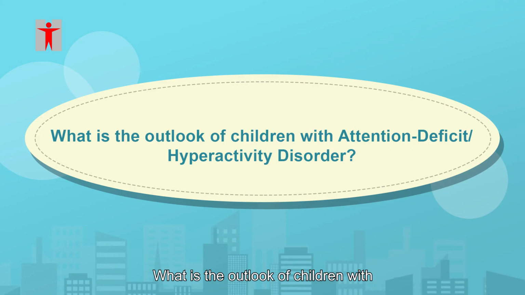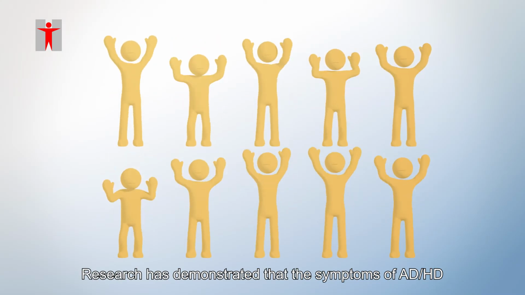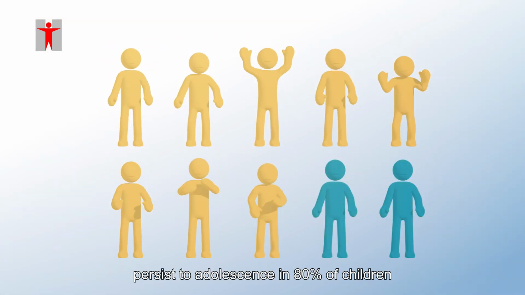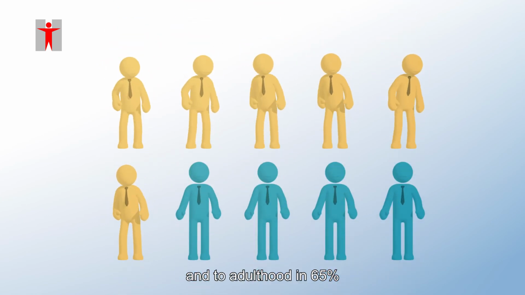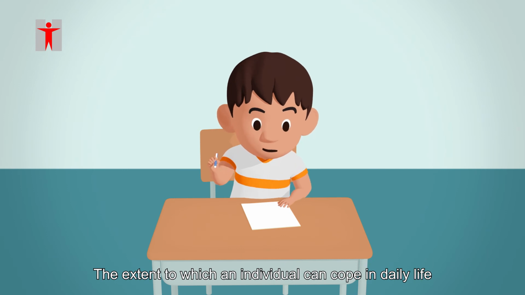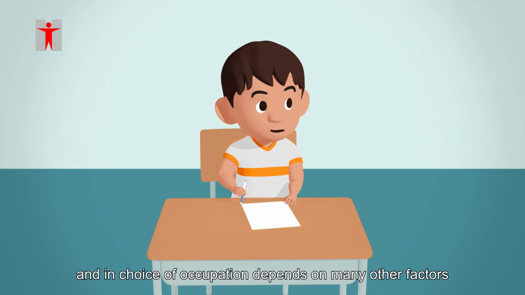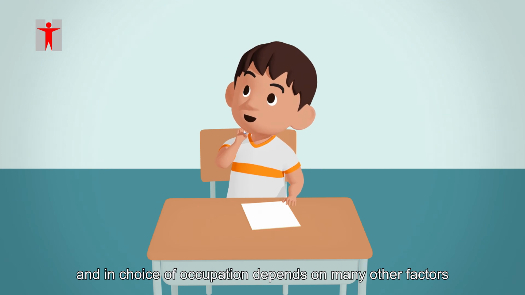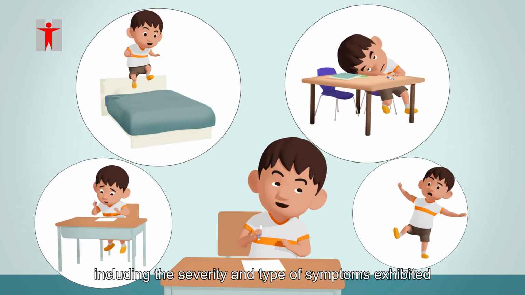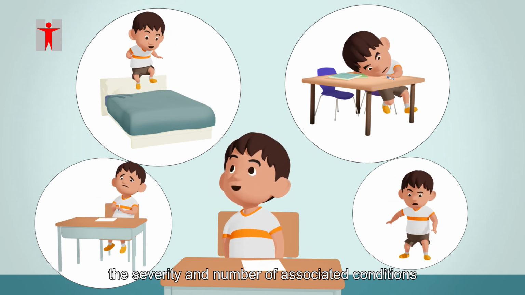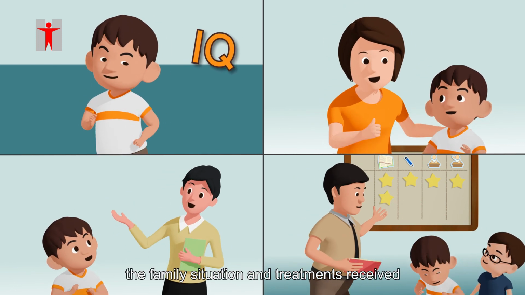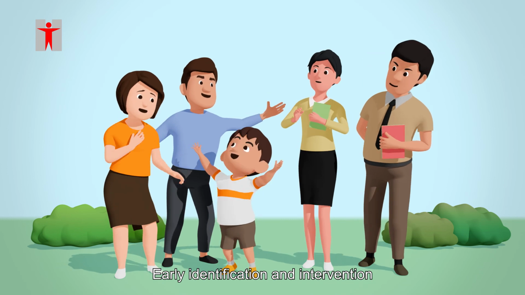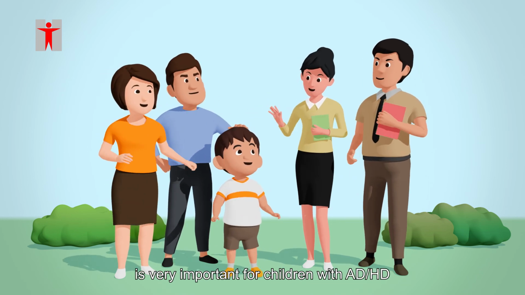What is the outlook of children with attention deficit hyperactivity disorder? Research has demonstrated that the symptoms of ADHD persist to adolescence in 80% of children and to adulthood in 65%. The extent to which an individual can cope in daily life and in choice of occupation depends on many other factors, including the severity and type of symptoms exhibited, the severity and number of associated conditions, the individual's intelligence, the family situation, and treatments received. Early identification and intervention is very important for children with ADHD.